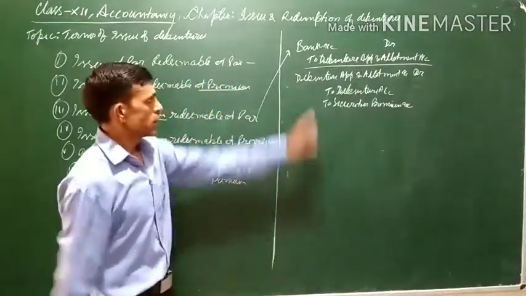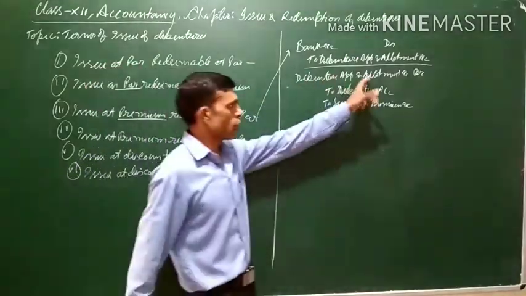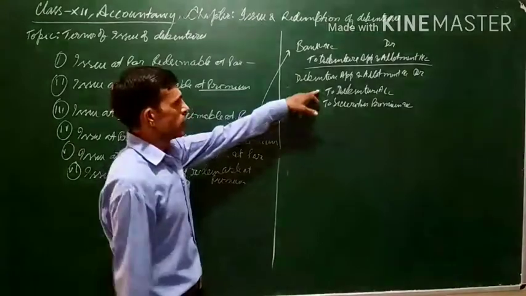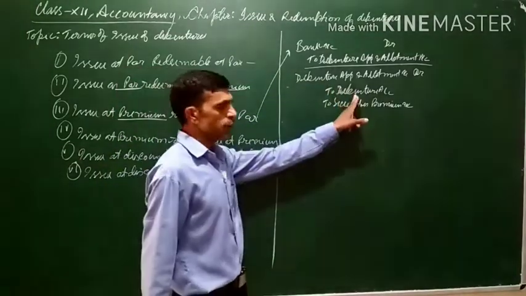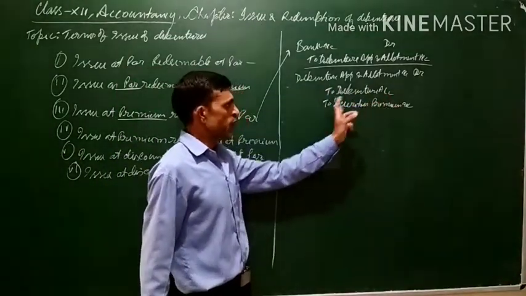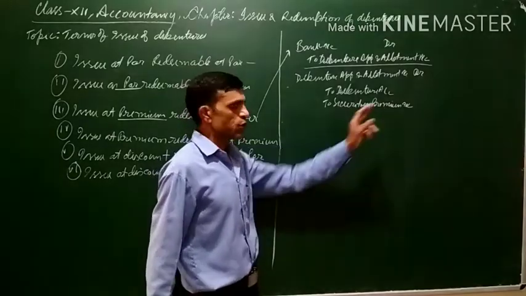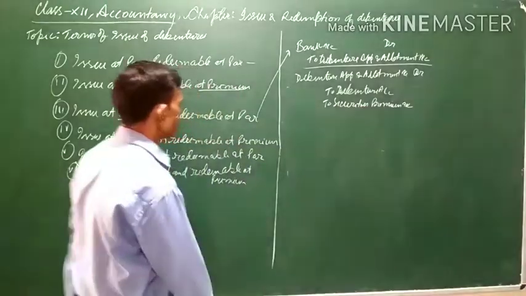Now, the whole amount received on the application and allotment will be debited, the debenture account will be credited with the face value, and the premium which has been received will be transferred to securities premium account. This is the third scenario.